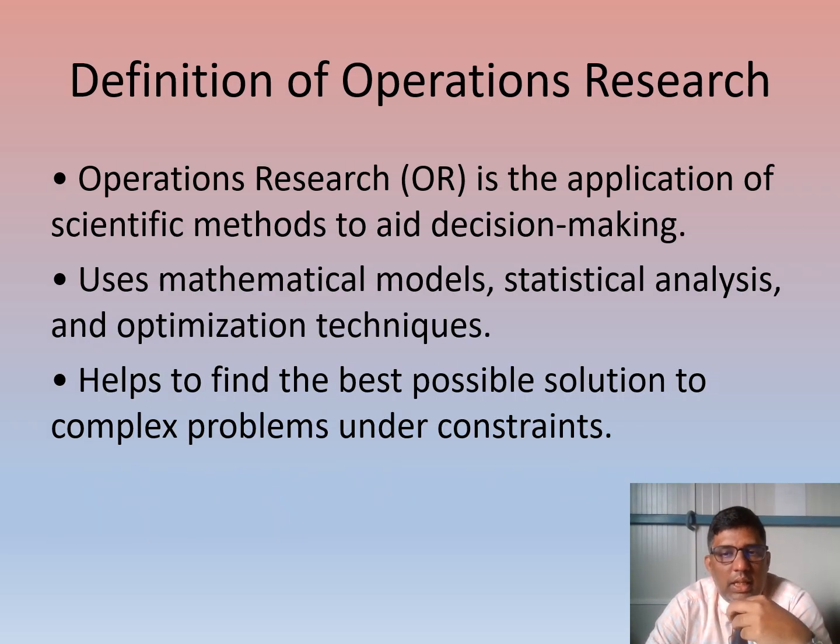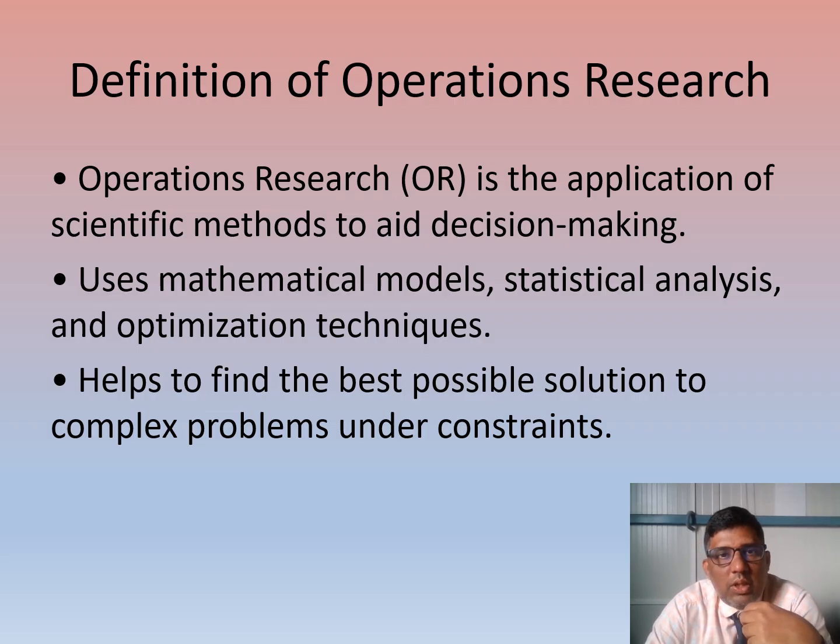After this, I already told the definitions. In a textbook way, you can say operations research is the application of scientific methods to aid decision making. If you want to take any decision, you have to make proper strategies, and those strategies are made through scientific methods.